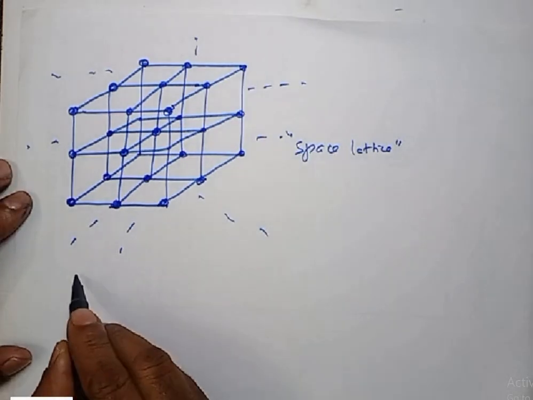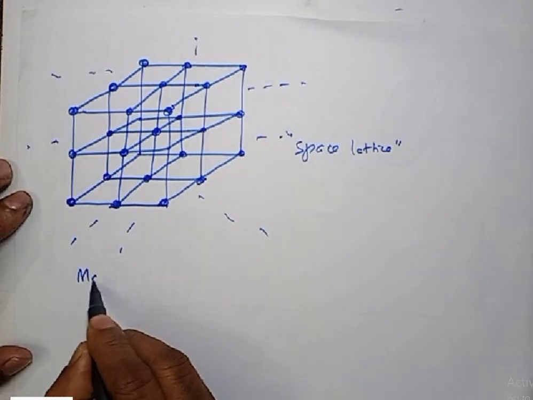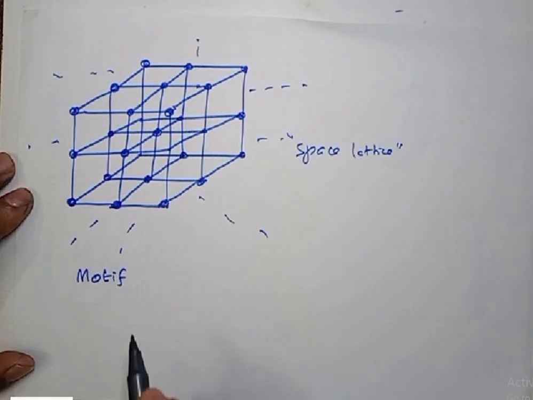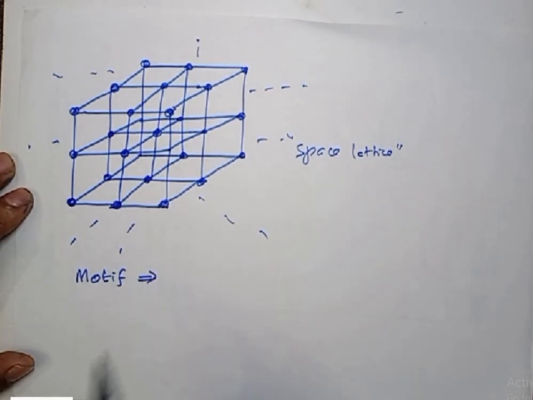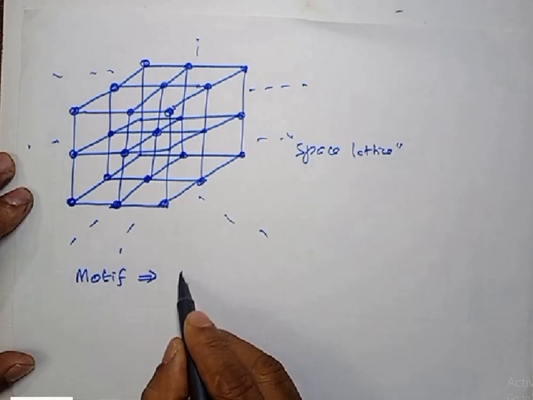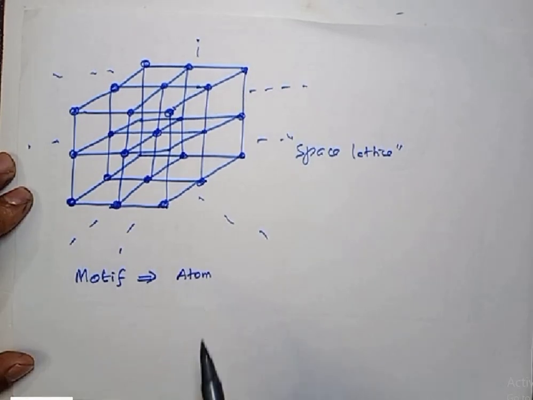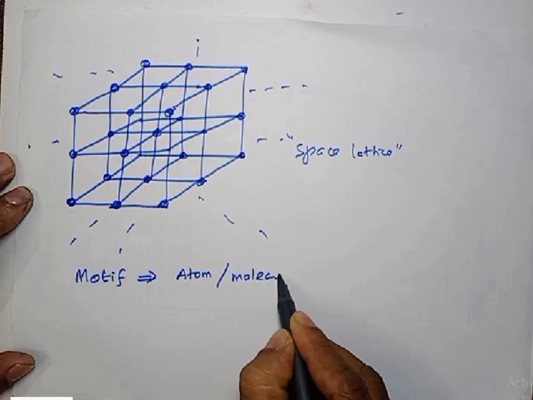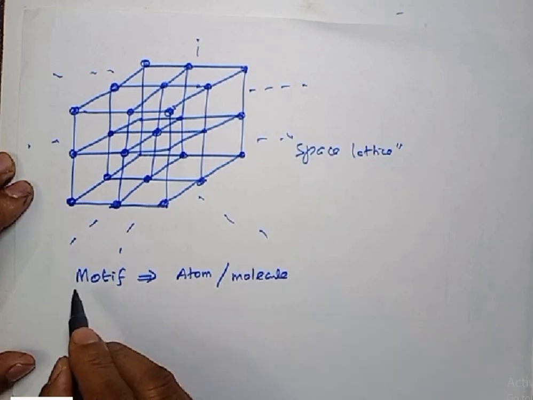Next one, what is meant by motif? Motif, take note. Listen, a motif can be an atom, a molecule. Some people call it a basis.